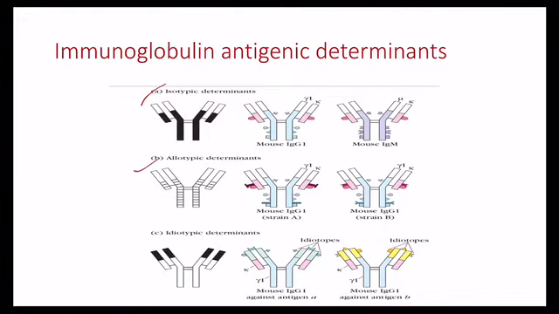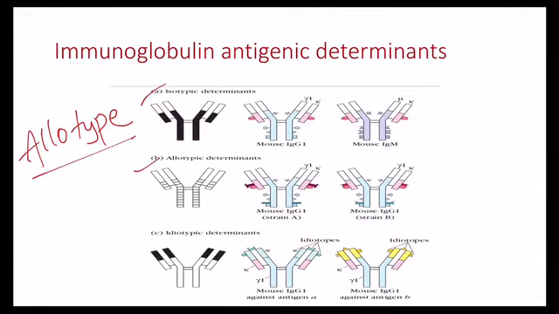Next one is allotypes. All members of a species inherit the same set of isotype genes, but multiple alleles are present for some of these genes.